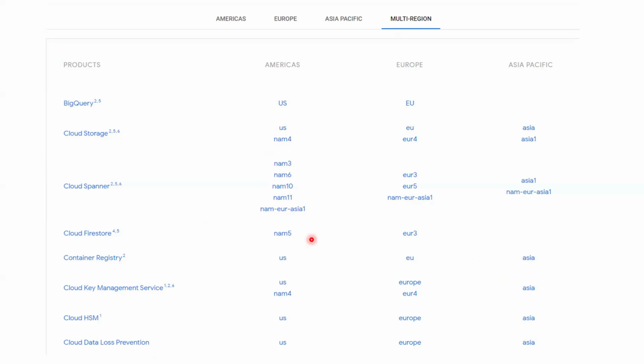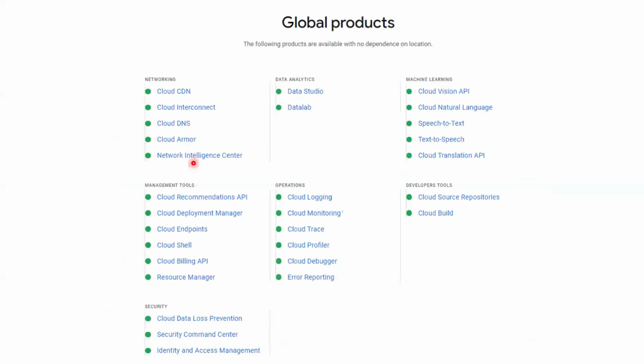Next one, global products, globally accessible products. So these are all global products: networking products, data analytics, machine learning, right? Management tools, operations, developer tools, security tools. These are all tools available as global products.